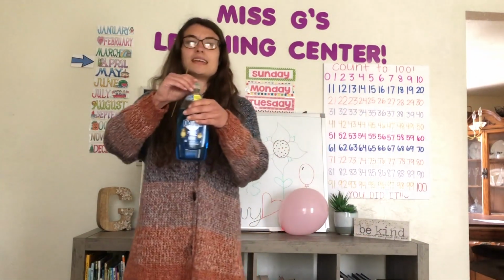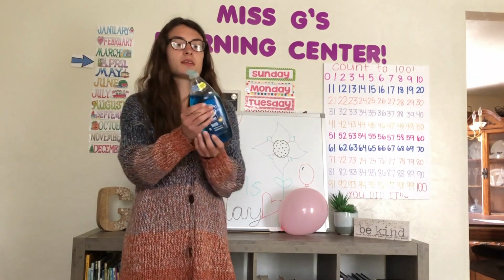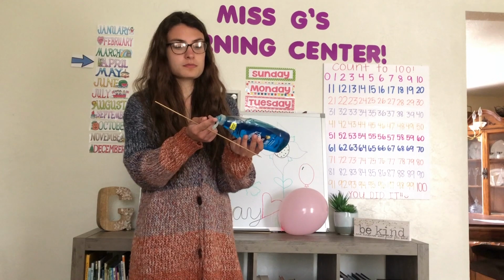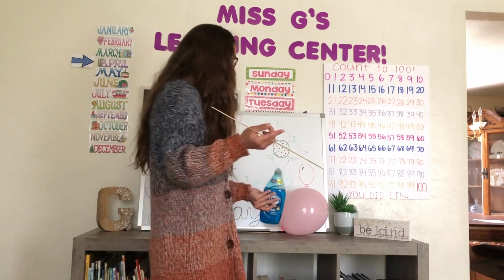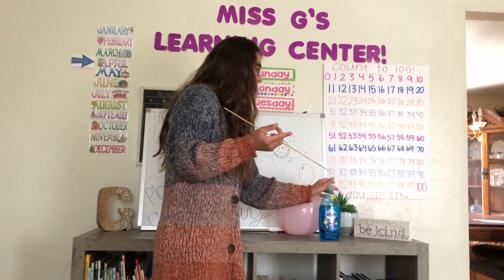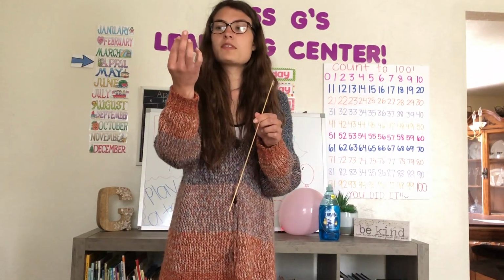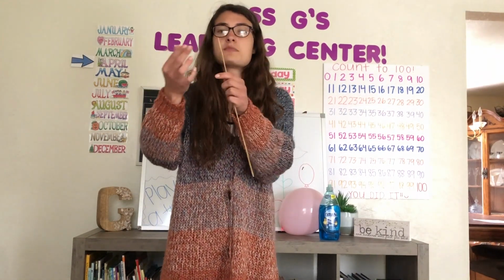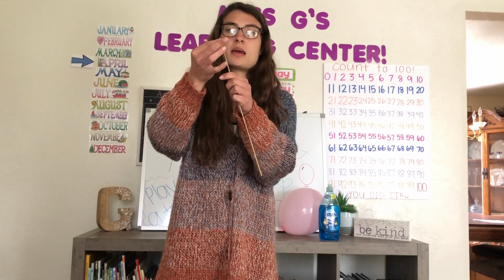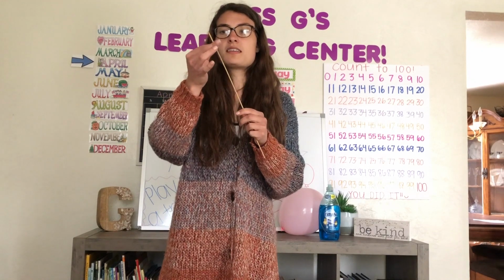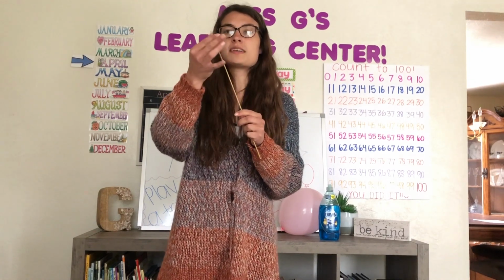So we are going to get a little bit of dish soap, and I'm just going to put it on my fingers. You don't need a lot. I just put a little bit on my fingers, and I'm going to spread my pointer finger and my thumb together. I'm starting on the pointy end, and I'm putting that dish soap on there. And then I'm slowly spreading it down.